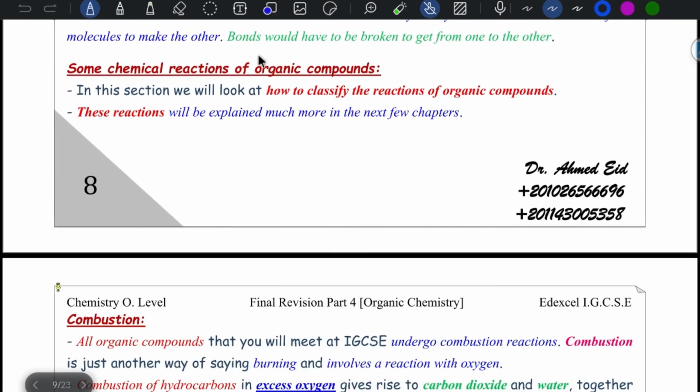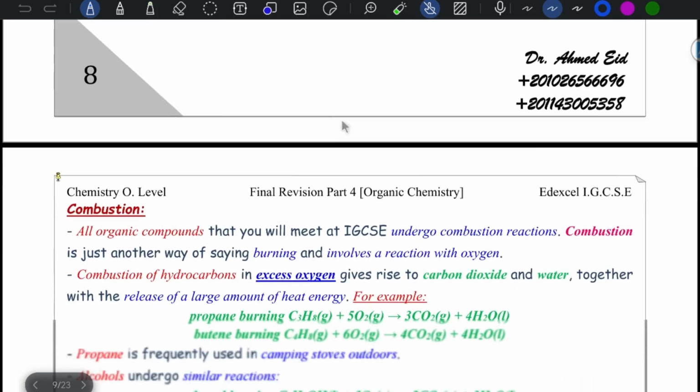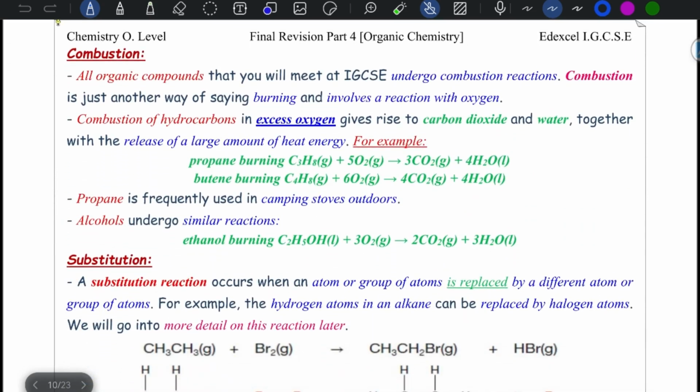Some chemical reactions of organic compounds: we have to classify some reactions of organic compounds, and these reactions will be discussed in detail in the next few chapters. The first one is combustion, burning. All organic compounds can undergo combustion. Combustion is burning and involves reaction with oxygen.